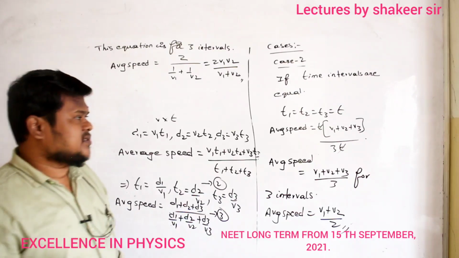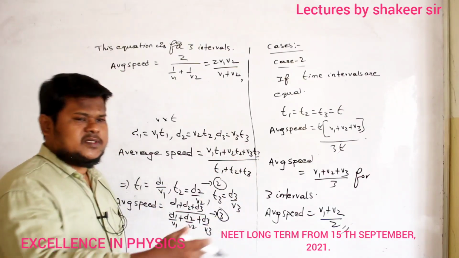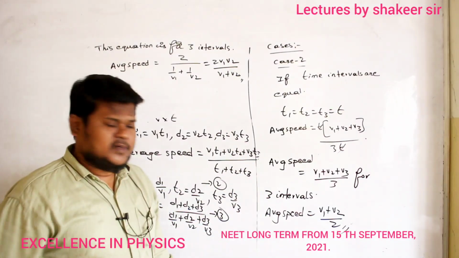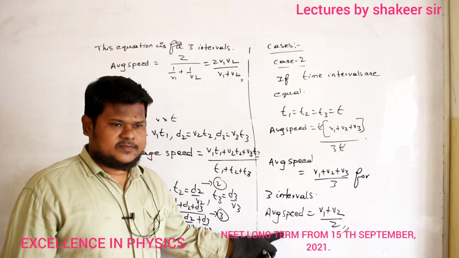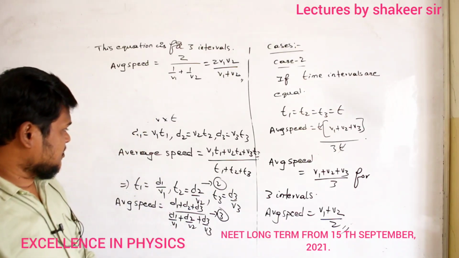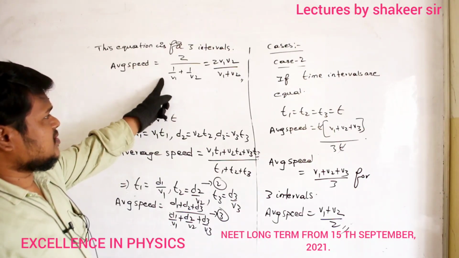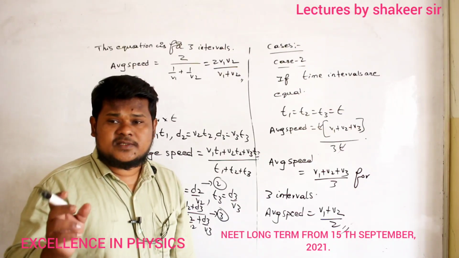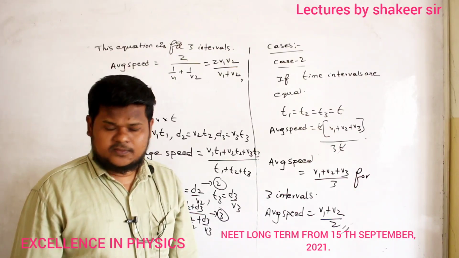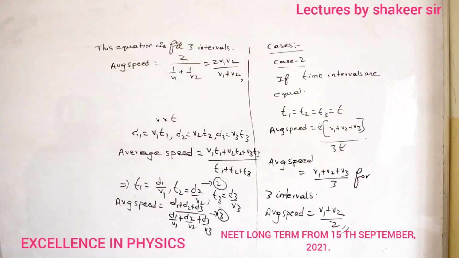A person is traveling from A to B, B to C, C to D in the same time intervals, then directly you can use these equations. And the earlier equations are for the condition when distances are equal. Understood now? Make note of this one.